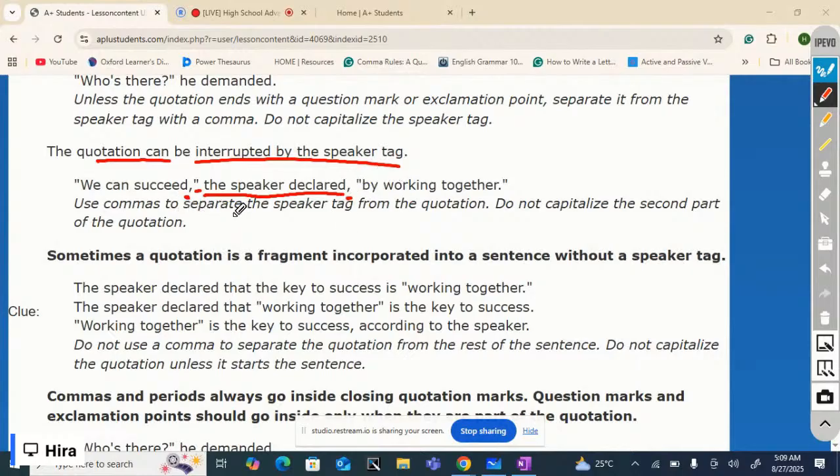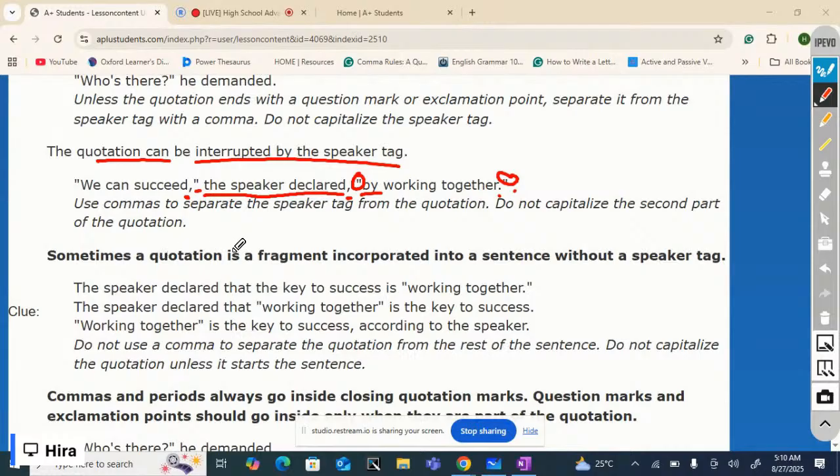So use commas to separate the speaker tag from the quotation. And do not capitalize the second part of the quotation because this quotation is continuing. It has not ended. So the second part of the quotation is not capitalized. But don't forget quotation marks, because they show that this is part of the quotation. And then put an end mark and then close the quotation marks.